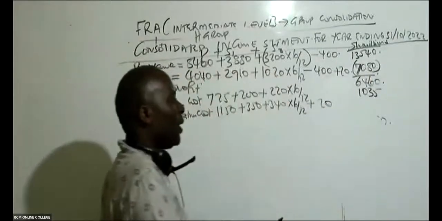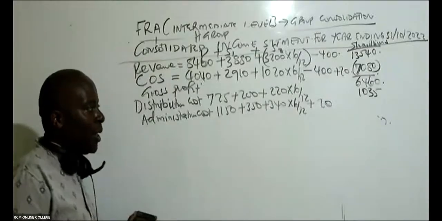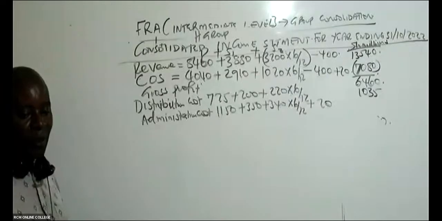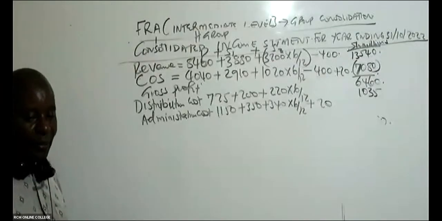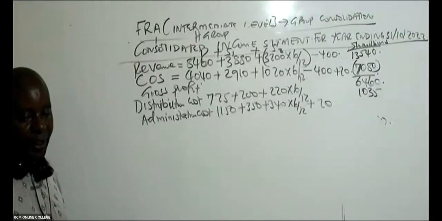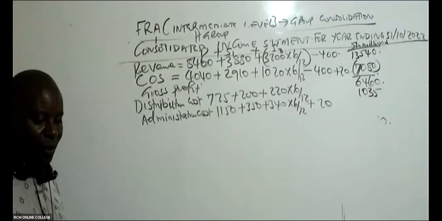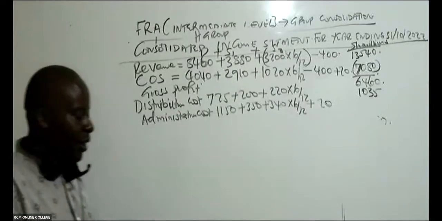So is there any ninja who was able to give me this 20? Because it would be impairment for just 1 year. Is there any ninja who was able to get us this 20 there? We give him airtime. LC, I hope you have been able to see it can't be 60, because 60 is for 3 years.